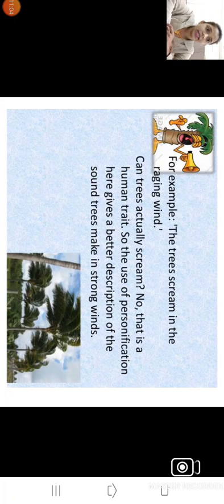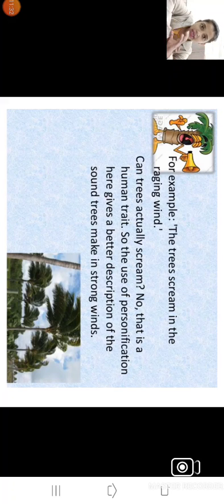The trees scream in the raging wind. Can trees actually scream? No, trees are not human beings, so they cannot scream. That is a human trait. So the use of personification here gives a better description of the sound trees make in strong winds.